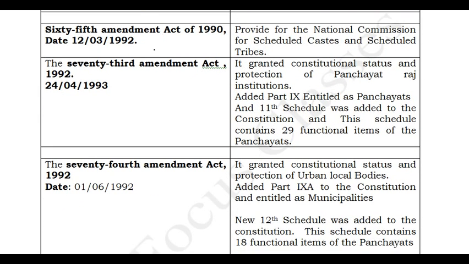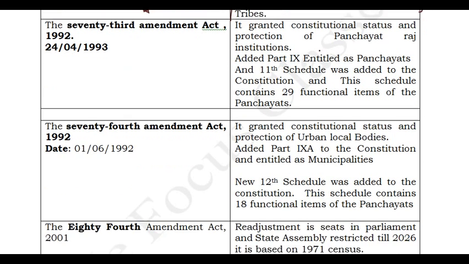This has some special provisions for special classes like scheduled castes and scheduled tribes. They have provided a National Commission for Scheduled Castes and Scheduled Tribes. This is a joint commission. There is no separate commission as per the 65th Amendment Act of 1990, which came into effect from 1992. It is only a joint commission for both classes, scheduled castes and scheduled tribes.